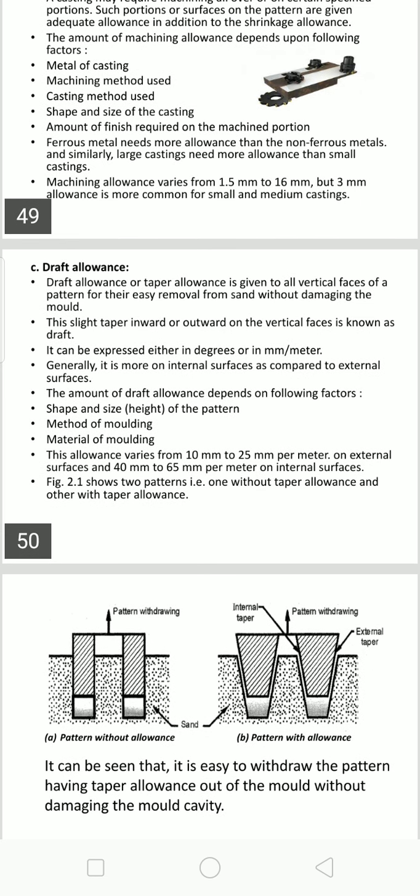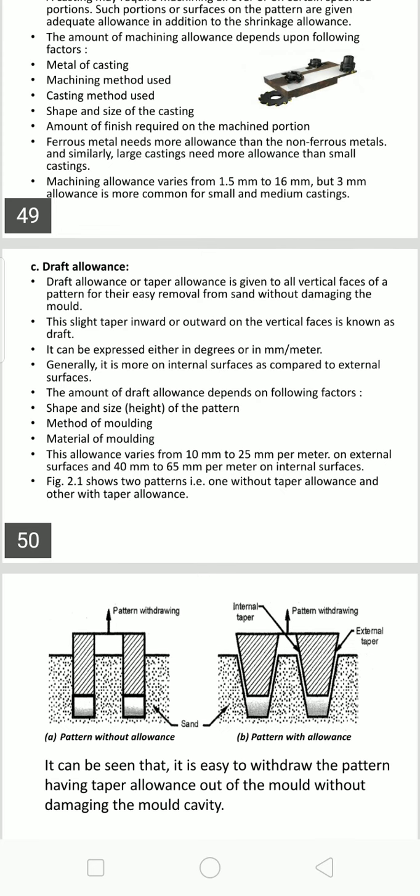Generally it is more on internal surfaces as compared to external surfaces. The amount of draft allowance depends upon the following factors: size and shape of the pattern. Normally if the size and shape of the pattern is very big, then more draft has to be provided. Then the method of molding: machine molding will be given very little draft, but manual molding will provide more draft.